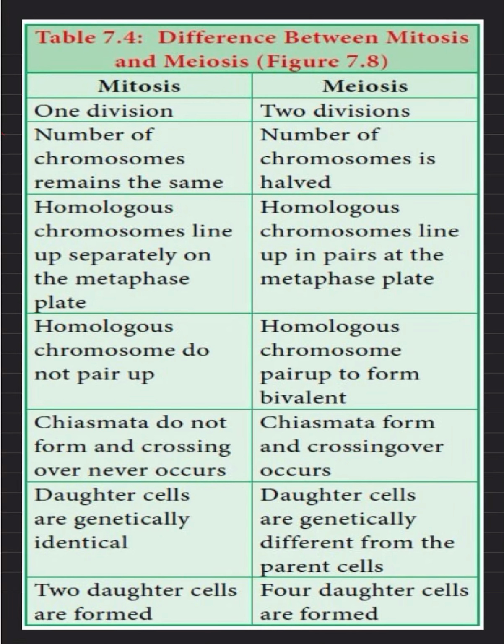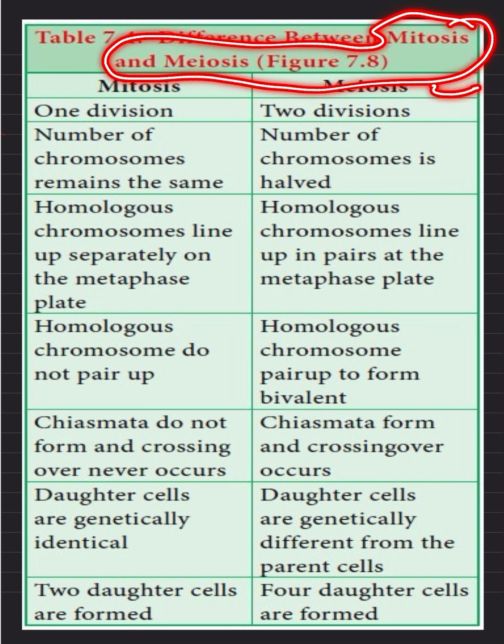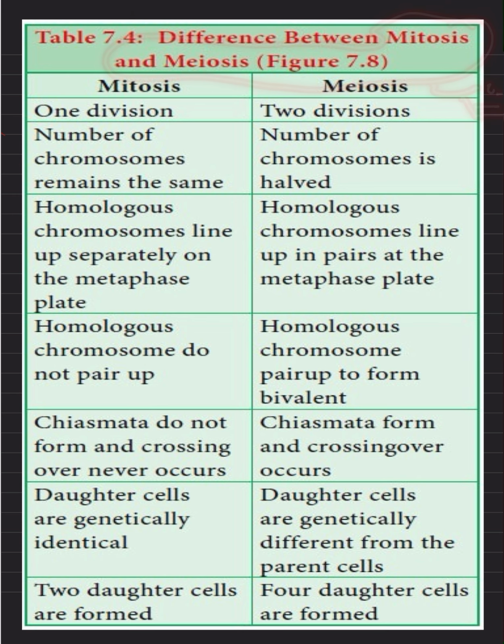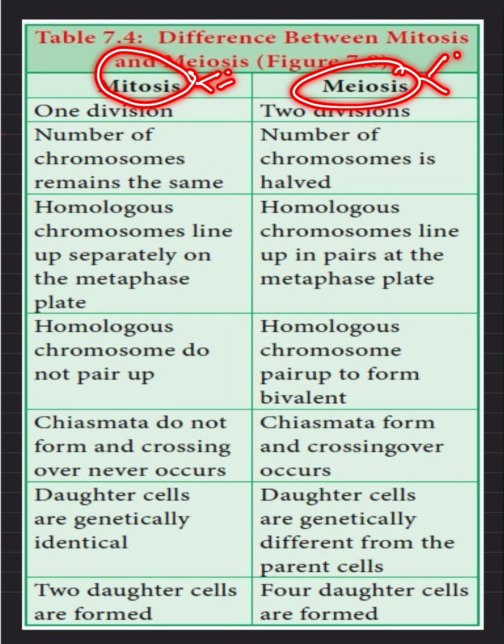So today we are going to see the difference between mitosis and meiosis. A detailed video has already been uploaded on my YouTube channel. You can go and watch the video. So yes, in mitosis, one nuclear division is involved, whereas in meiosis, two nuclear divisions are involved, that is meiosis 1 and meiosis 2.